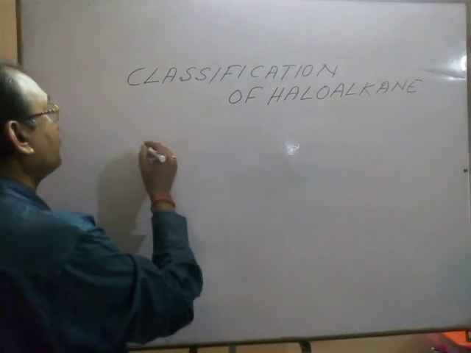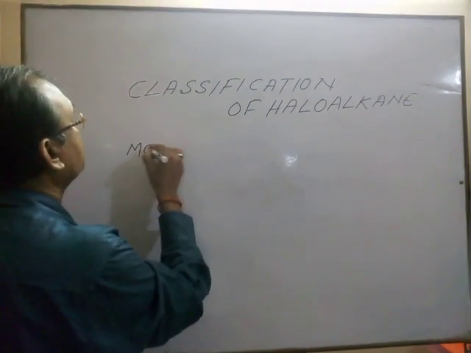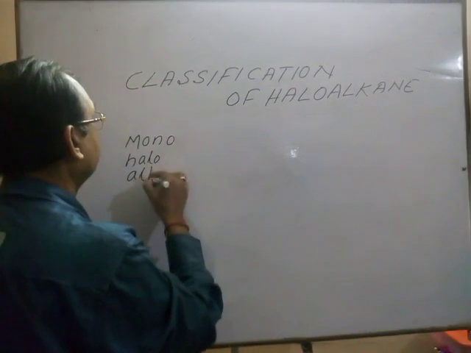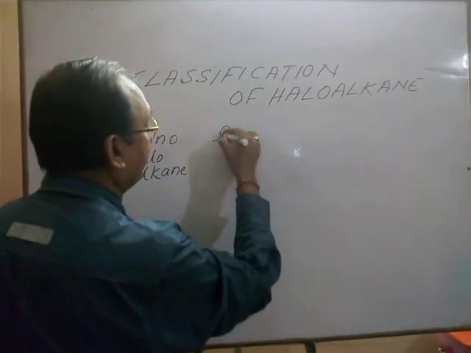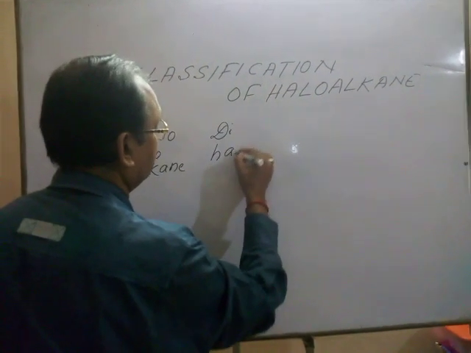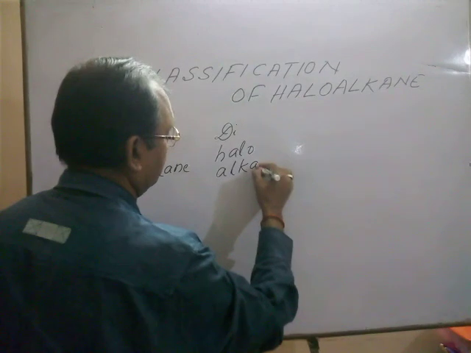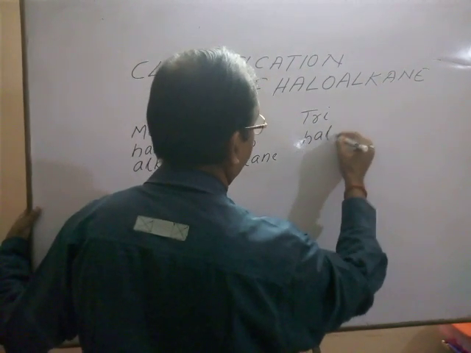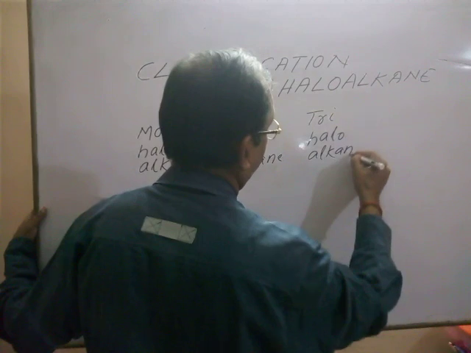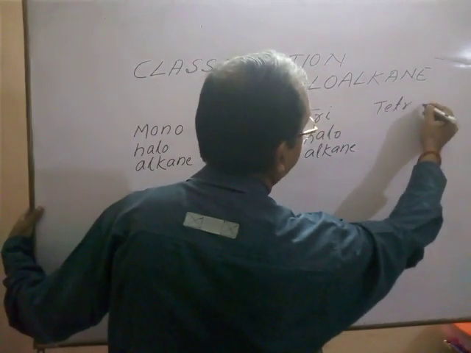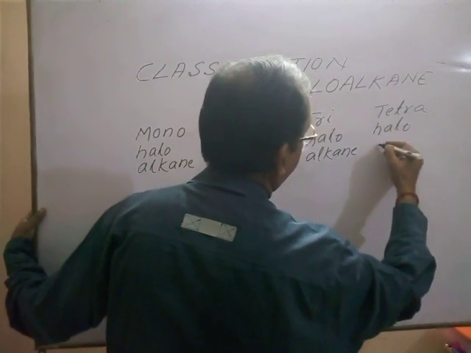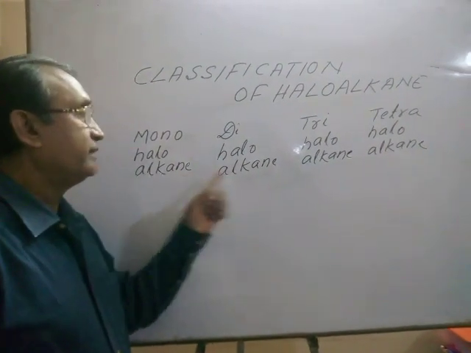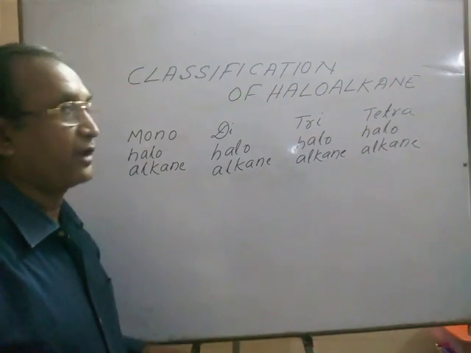That is monohaloalkane, dihaloalkane, trihaloalkane, and tetrahaloalkane.